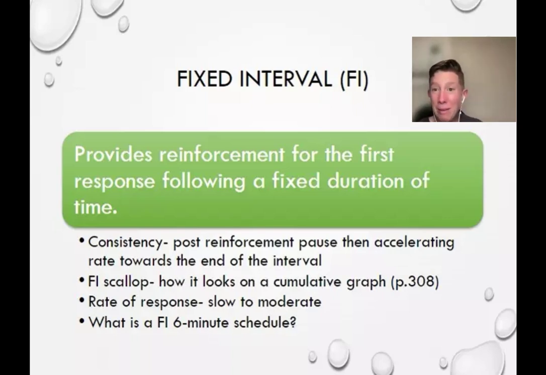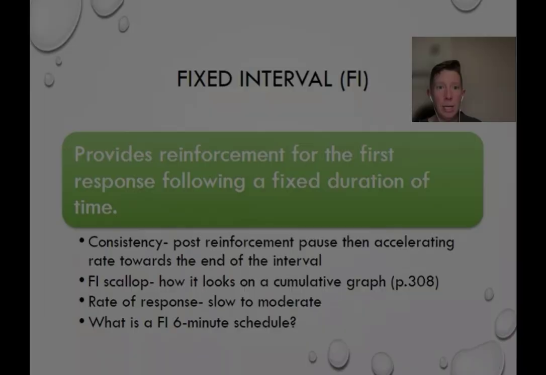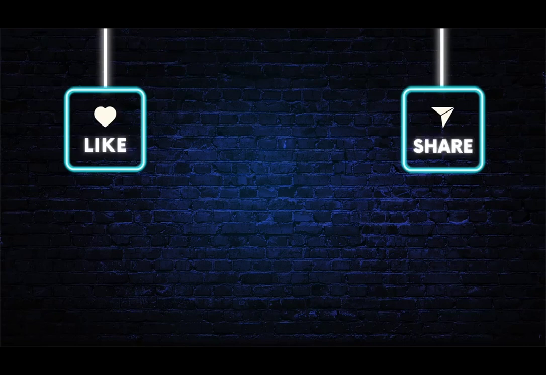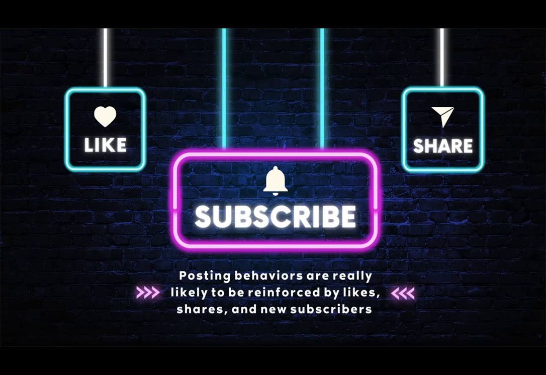But that's a great example of a fixed interval schedule of reinforcement. So again, we're going to have a pretty big pause when we know that timer hasn't elapsed, and we're going to get an accelerating rate towards the end of the interval. We're going to start doing that much more often, whatever that behavior is. This is me asking for reinforcement. Well, potential reinforcement.